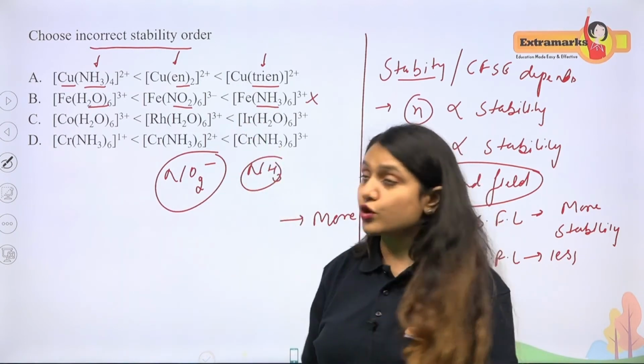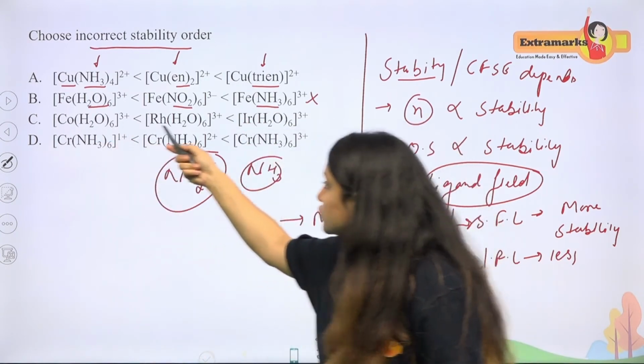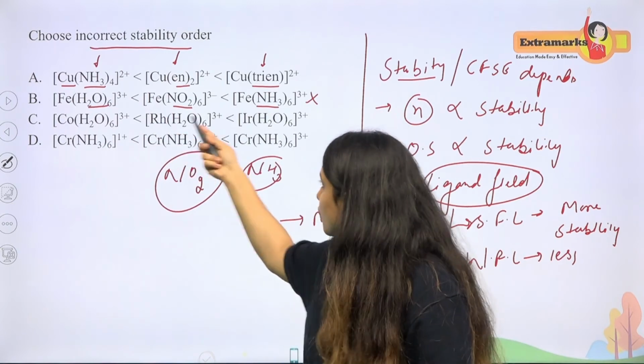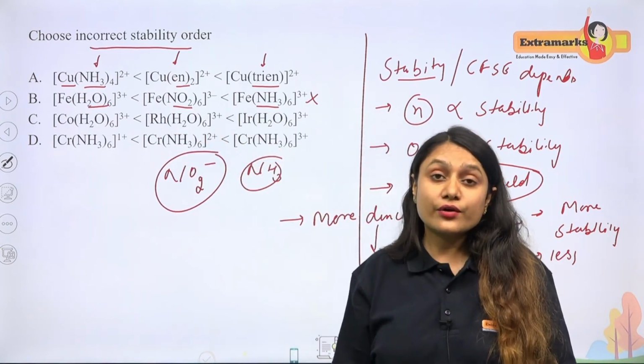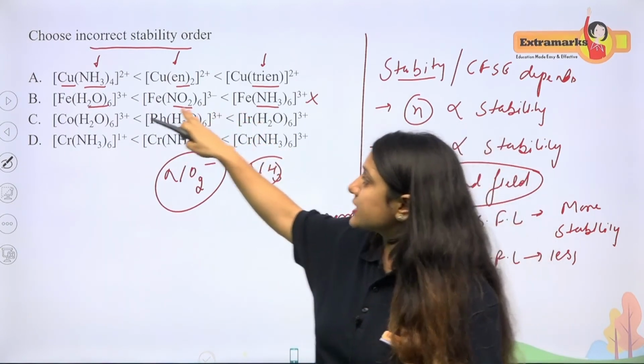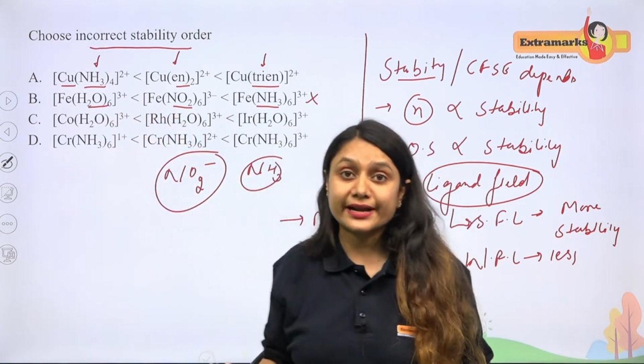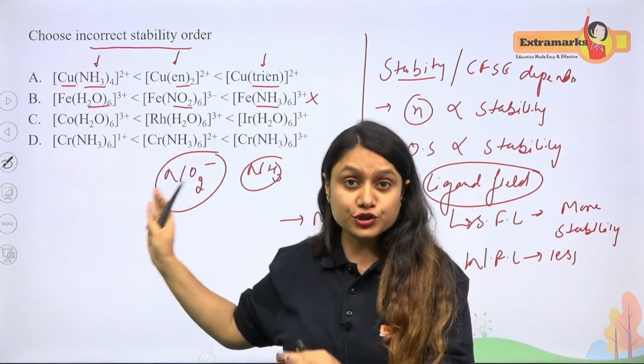So let's look at the other options also. Now as you can see, cobalt belongs to 3D, this belongs to 4D, this belongs to the 5D series. So this is going to be more stable than this one, than this one. So this is the correct choice, the correct option.